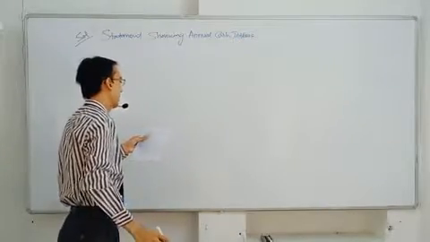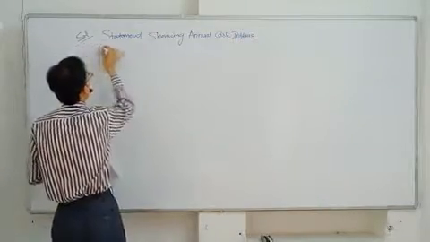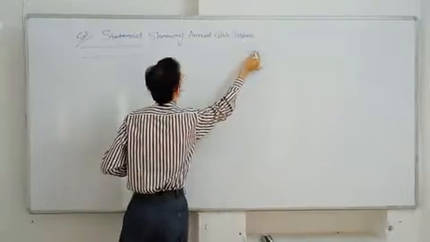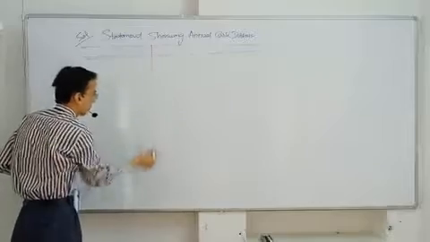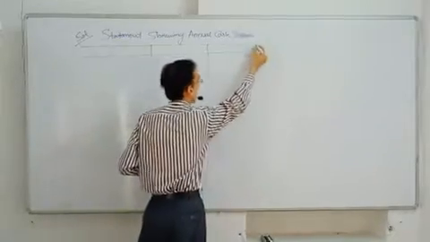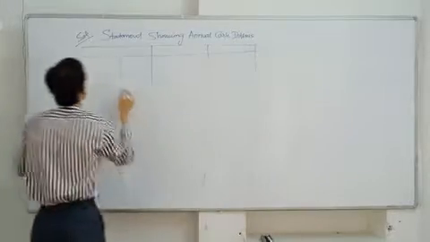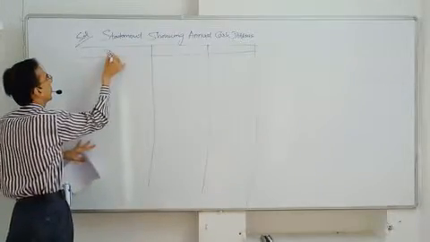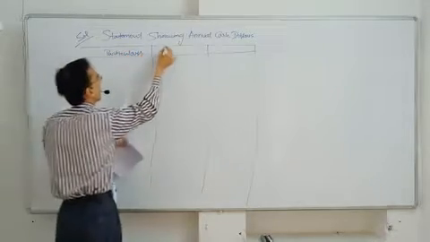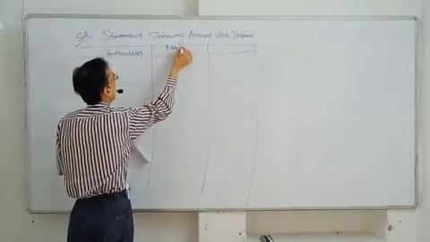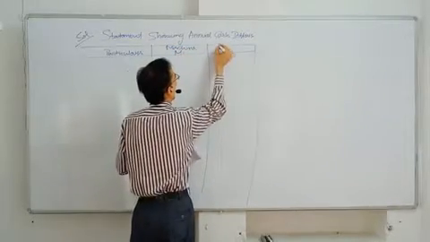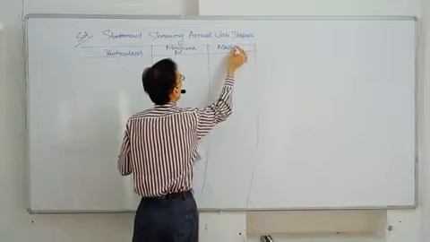We need to prepare three columns. First is particulars, second is machine M, and the third is machine N.